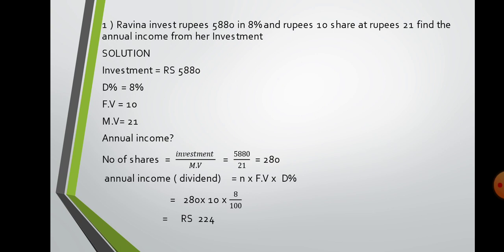So I have written the formula. Number of shares is investment upon market value, that is 5880 upon 21, that is 280. So this is the number of shares. Now dividend: 280 multiply by 10 into 8 upon 100, rupees 224. In many textbooks some other method is used, but we will use the standard method for all the sums. We will not change our method, otherwise you will get confused.